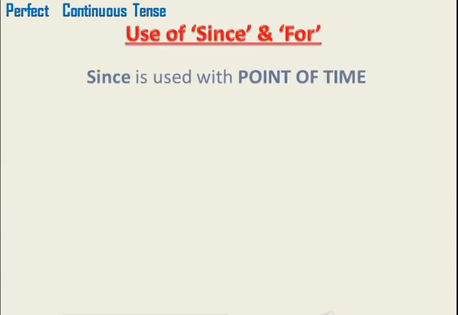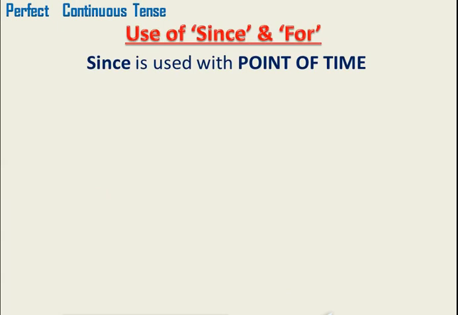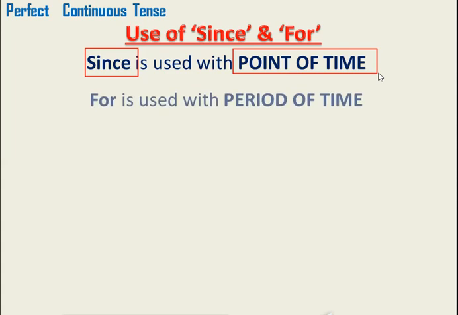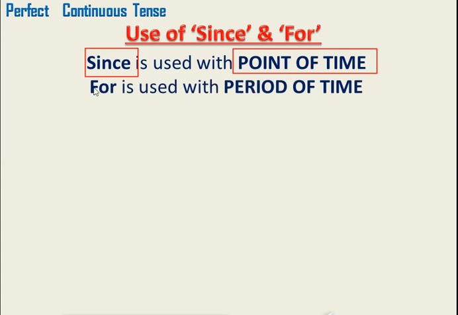Dear students, we need to discuss here one more important thing in perfect continuous tense, that is use of since and for. Because always when we are talking about perfect continuous tense, we'll have since or for in the sentence. Since will be used always with point of time. Remember, since is used with point of time, and for always used with period of time.